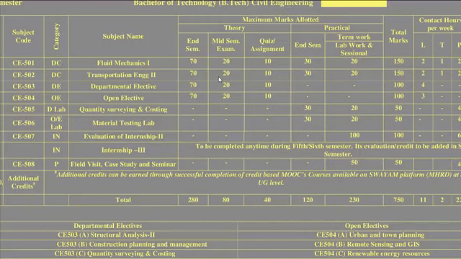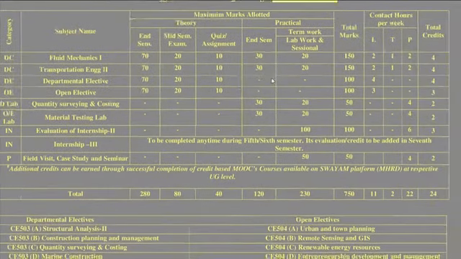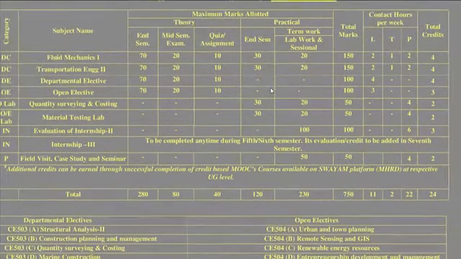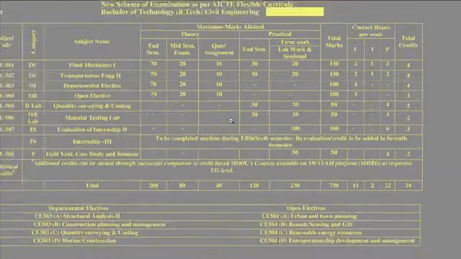Then for the practicals, which are generally taken by viva or the external examiner, there are 30 marks, and lab work is for 20 marks. If we combine all the weightage, then transportation engineering holds almost 150 marks out of 750 marks in all of your fifth semester scheme.